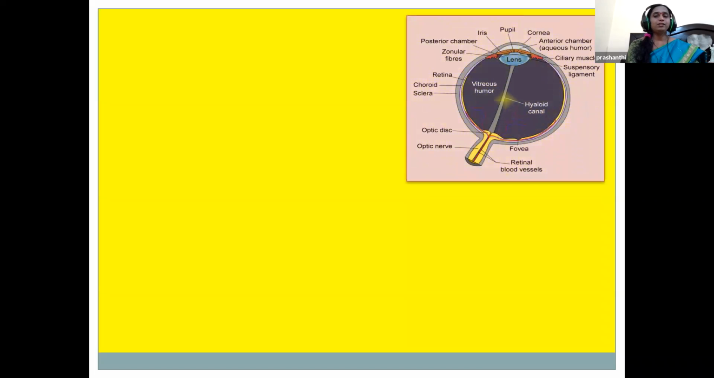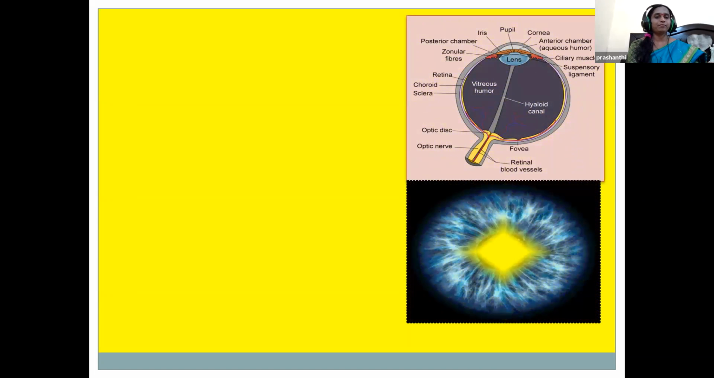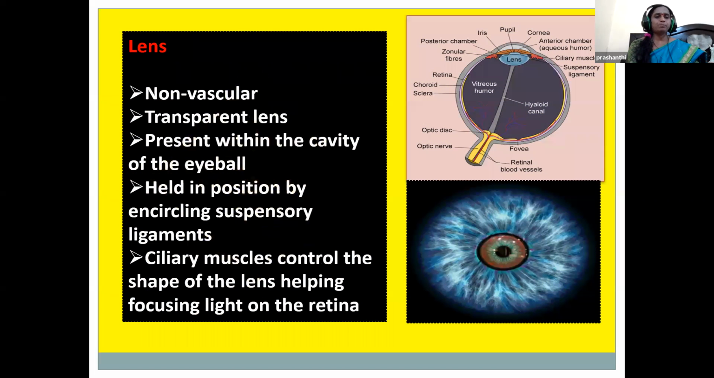When you see the lens, they are transparent, non-vascular and biconvex structures. They are present within the cavity of the eyeball. They are held in position due to the encircling suspensory ligaments. Just see the picture, children. Here, this is the lens and this is held in its position by the suspensory ligaments.